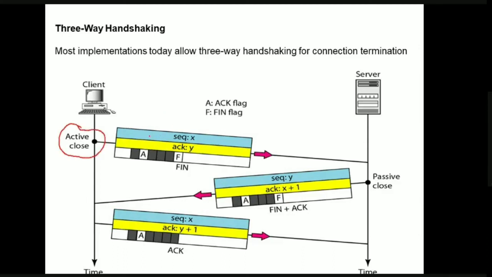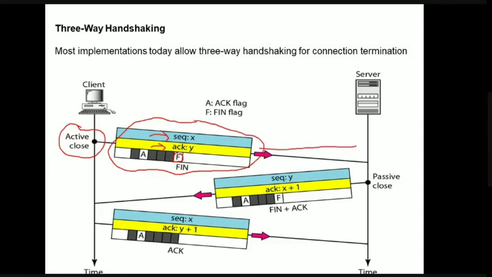It has sent a sequence number X and an acknowledgement number Y. If you see here, this F bit is set now. F means the FIN bit. Why is the FIN bit used? The FIN bit is used to terminate the connection. So in this segment, the client is telling the server that it wants to terminate its connection.